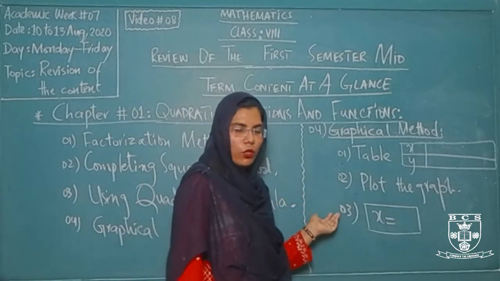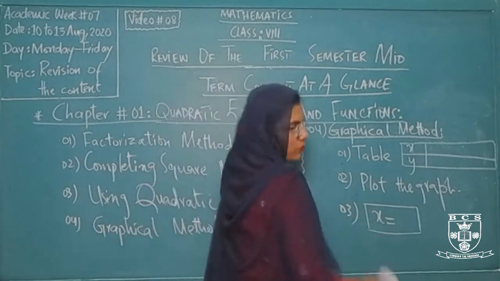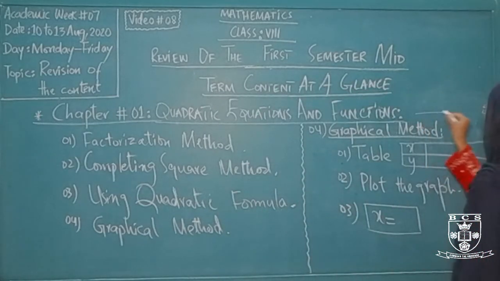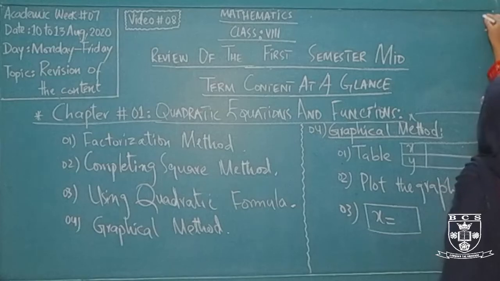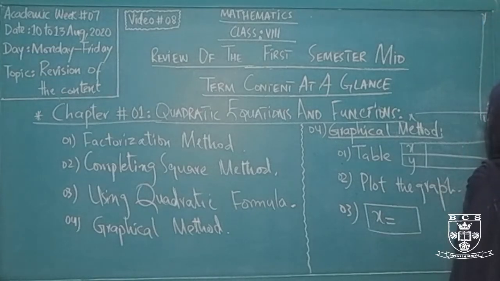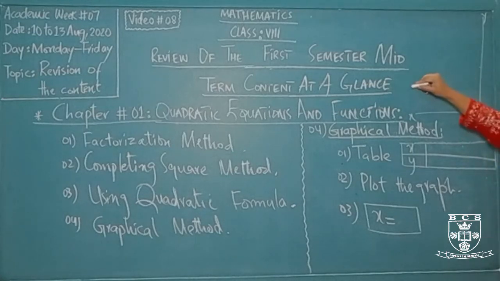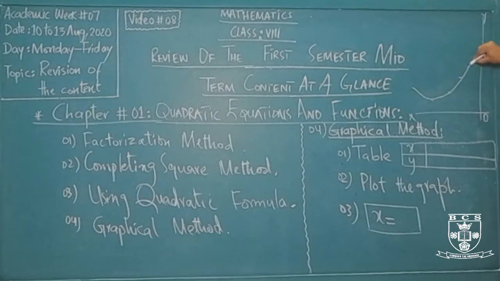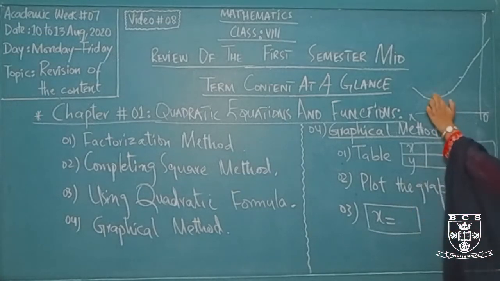For step number 3, for example, this is my graph, this is representing the x-axis, this is representing the y-axis, and this is our origin point, the intersection of the x and y axis. With the help of this graph, for example, my points are in this form, and now I am joining these points for completing my step number 2, plotting the graph. By joining these points with the help of my hand and pencil without using any scale, all these points are connected to make a smooth curve. Now for the third step, we are going to judge this particular curve.